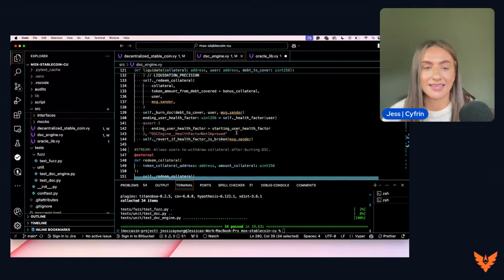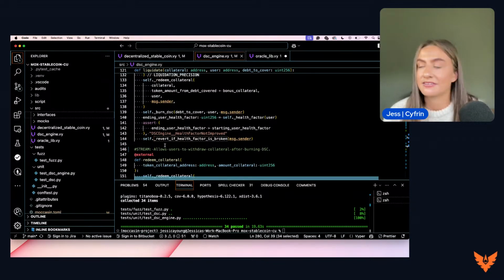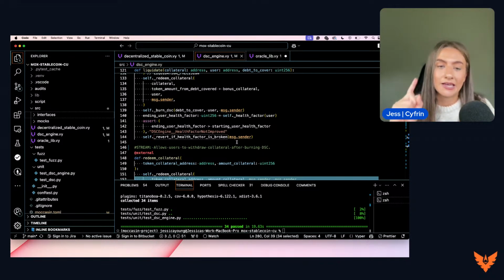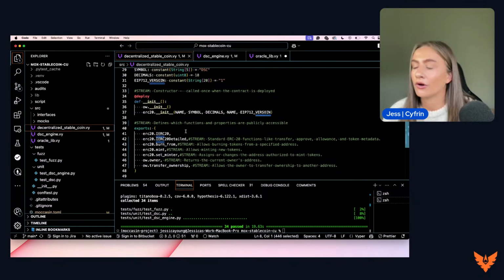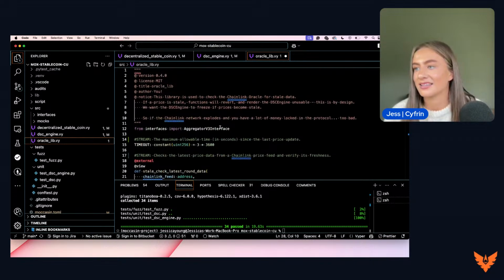So that is the DSC engine. This is basically the core functionality. The contracts around that are just there to support this function, and this is the main one. So the two contracts that are here to support it are the ERC20 creation contract, which is the decentralized stablecoin.vy file, and then we have the oracle_lib file as well. So this is the Oracle.